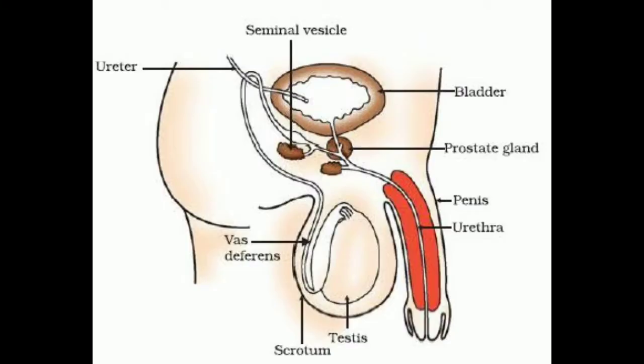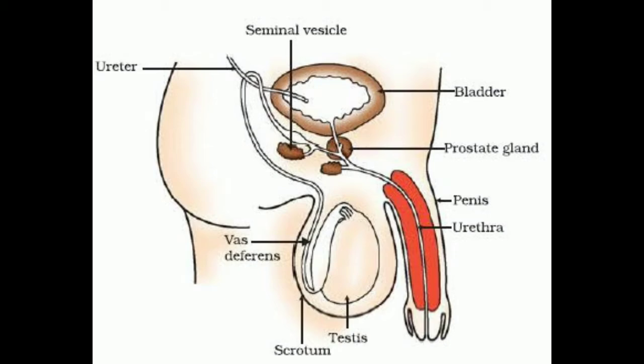The male reproductive system. The male reproductive system consists of portions which produce the germ cells. So the male germ cell is sperm, right? And other portions that deliver the germ cells to the site of fertilization. And what is fertilization? It is the fusion of male gamete with the female gamete, right? So the human male reproductive system consists of different parts like testis, scrotum, vas deferens, seminal vesicles, prostate gland and